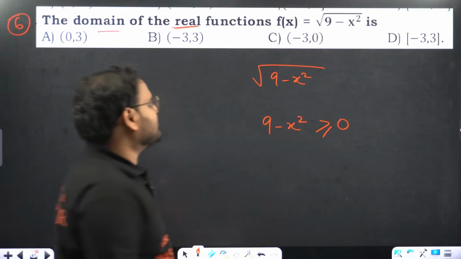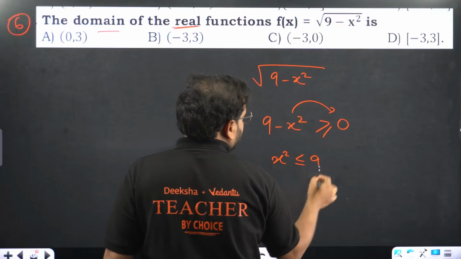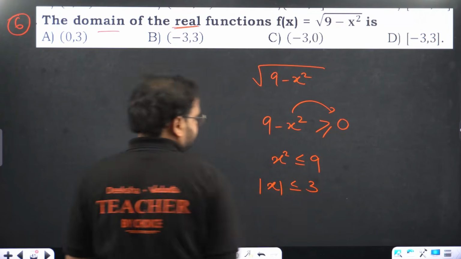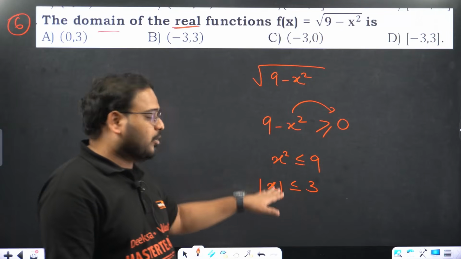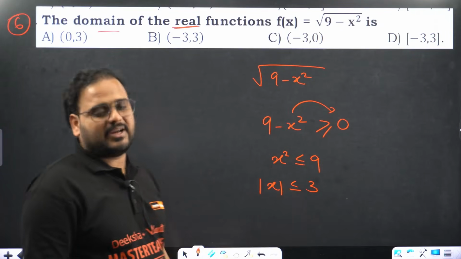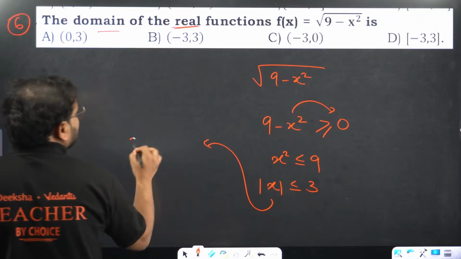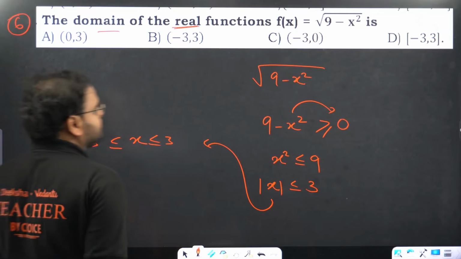So I have to take always positive. I'll move this to the other side and I'll get x square less than 9. Take modulus: mod of x is less than 3. When you take root now, it becomes plus and minus. That's why we do mod of x is less than 3. What does it mean over here? It means x will lie from minus 3 to plus 3.